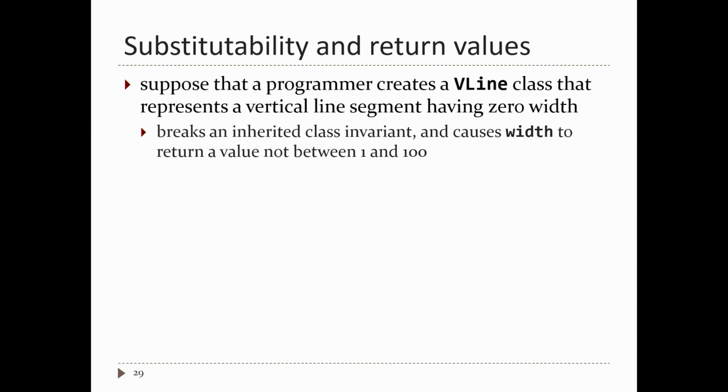Okay, so someone comes along and says, hey, I need a vertical line in my shape hierarchy. So a line that's straight up and down. It's a vertical line, so it has no width. So its width is 0. There's nothing stopping a programmer from implementing such a class. It's bad when you consider substitutability, because number one, it breaks a class invariant. The Shape class says the dimensions of the shape shall not be less than 1. Furthermore, when you override the width method, width is going to return 0 because it has to return the width of the shape. And that's not a value between 1 and 100.